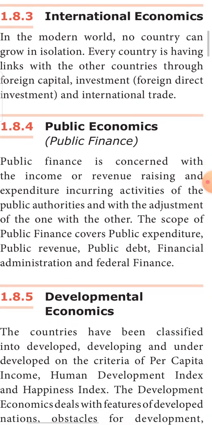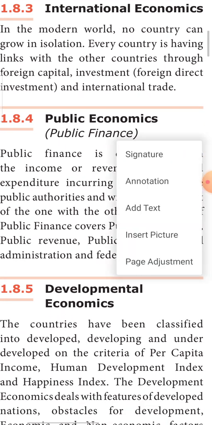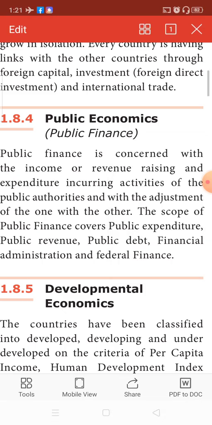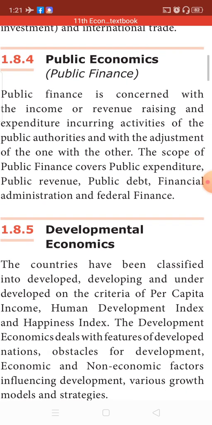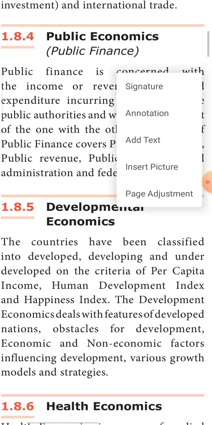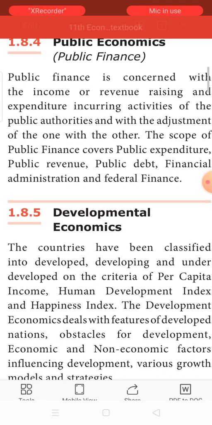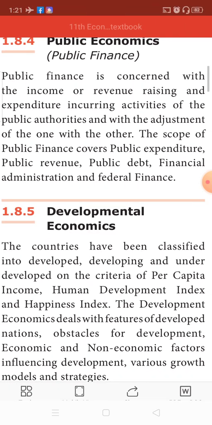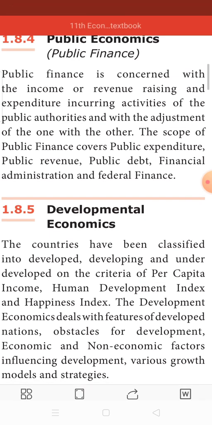Next is public economics. Public economics is concerned with the revenues or incomes raised by the government, the expenditures incurred by the public authorities, and how expenditures are adjusted with the incomes. All those are learnt under the heading of public economics, that is the income and expenditures of the government. The topics covered under public economics are public expenditure, public revenues, public debts, financial administration, and federal finance. We will be learning about all these topics in depth.